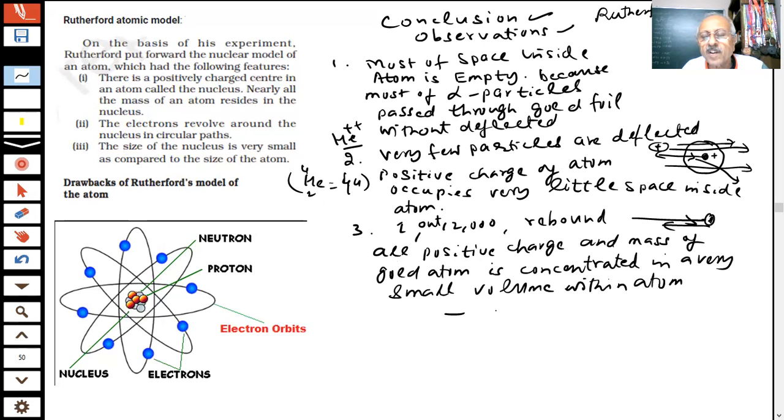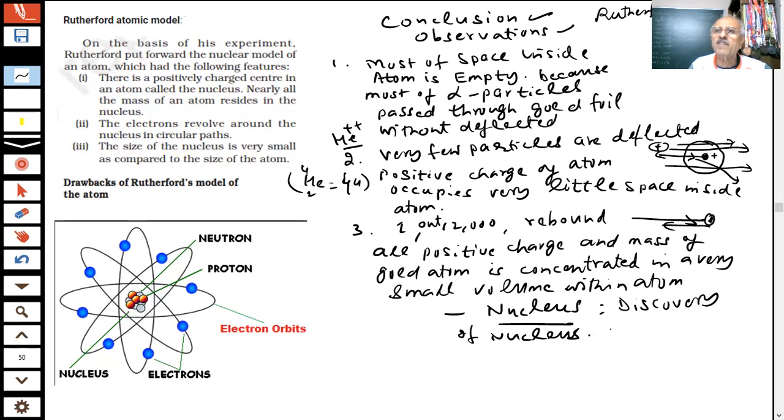And this was called the nucleus. This was given the name nucleus by Rutherford. Students, this is the discovery of the nucleus by Rutherford.